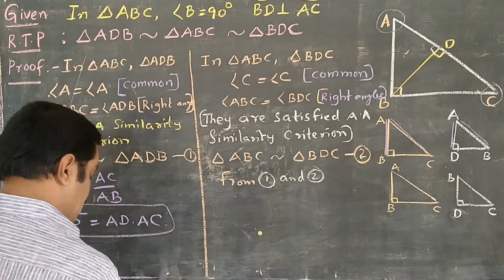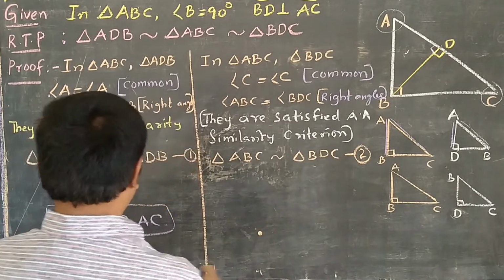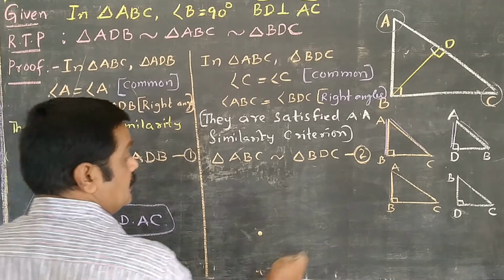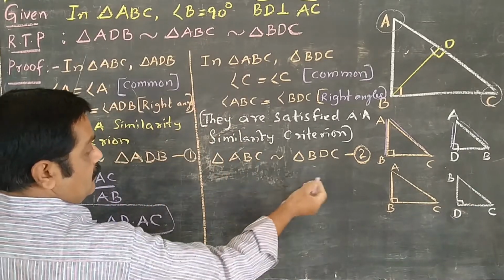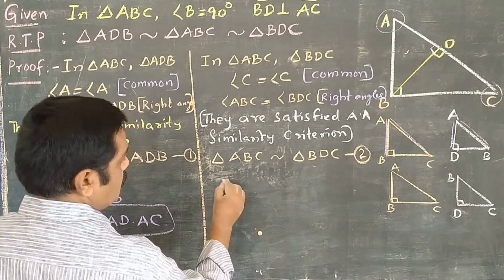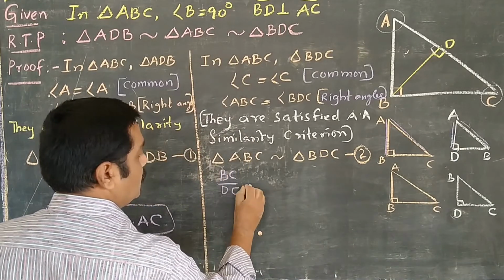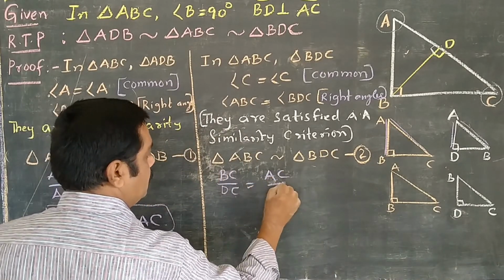Okay. Before that, I will give that information. Just now I said, the extra part. These two triangles are similar, that's why their corresponding sides are in the same ratio. So here BC by DC is equal to AC by BC.